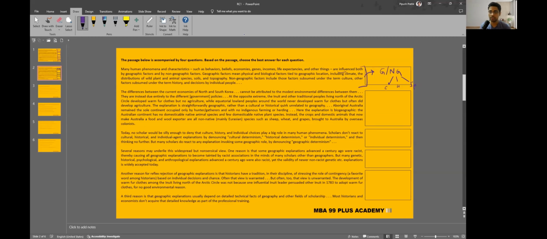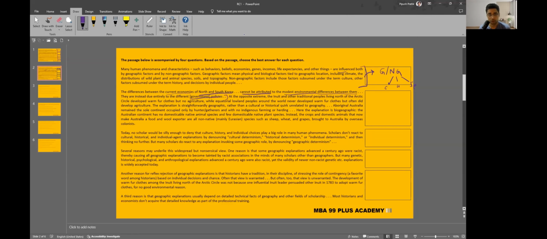Now, let's move to the next paragraph. The differences between the current economies of North Korea and South Korea cannot be attributed to the modest environmental differences between them. They are instead due entirely to different government policies.